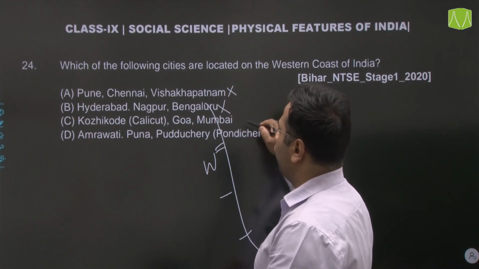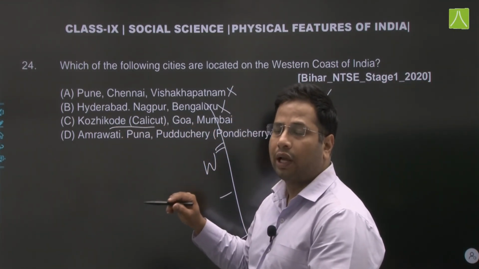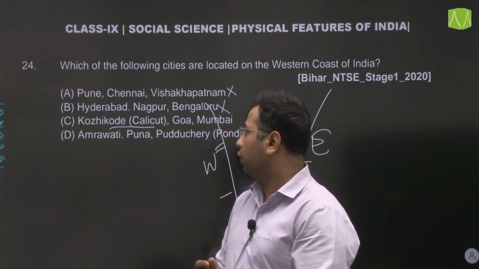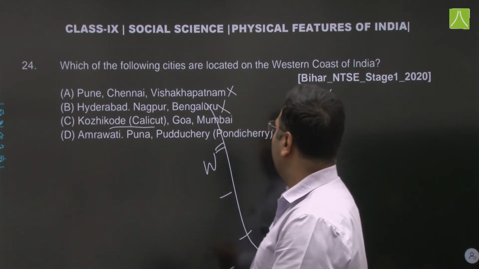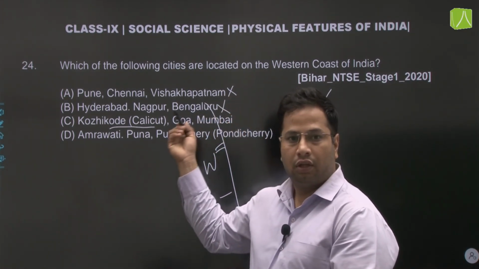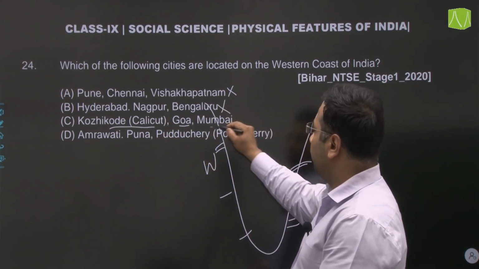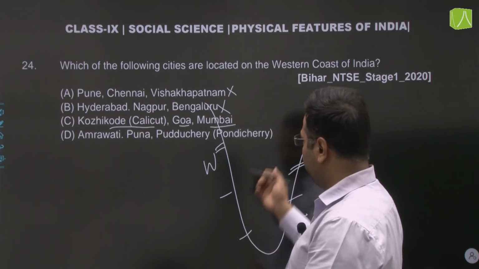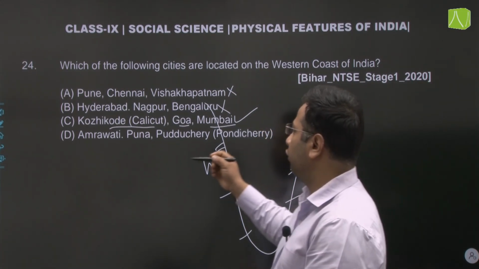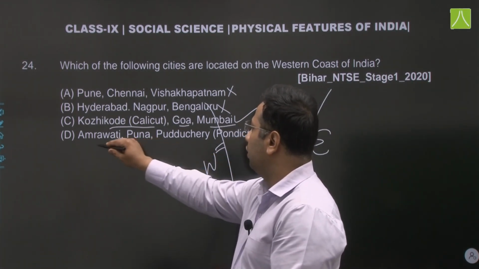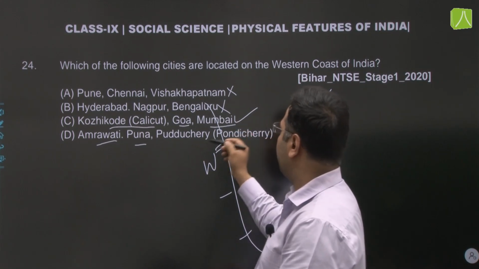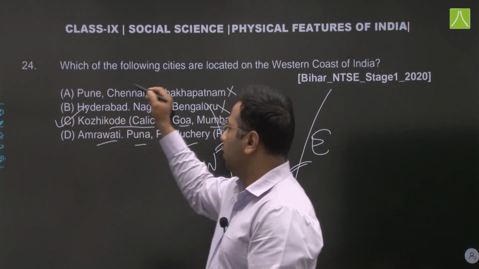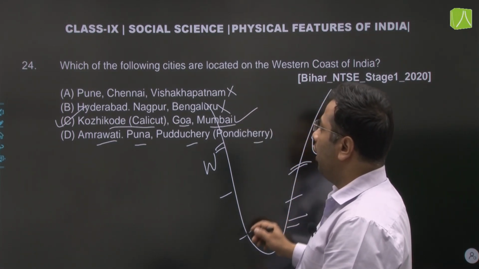Kozhikode, or Calicut, is the place where the great Vasco da Gama landed from Portugal. Then Goa, again a place on the western side. Mumbai, again a place on the western coast. So this is correct. Let's also check the fourth one. Amravati, Maharashtra. Pune, Puducherry or Pondicherry, not. So our answer would be C, Kozhikode, Goa and Mumbai.